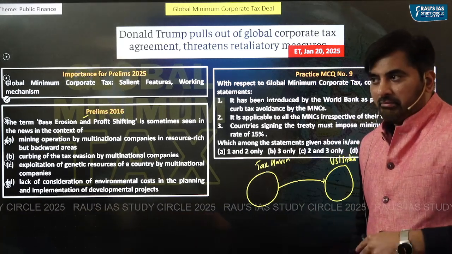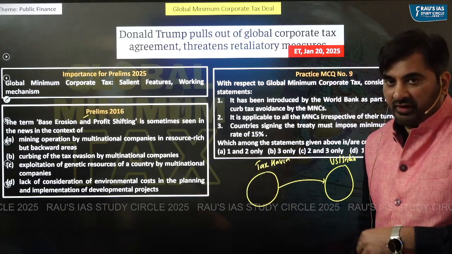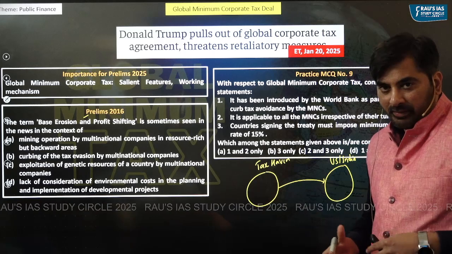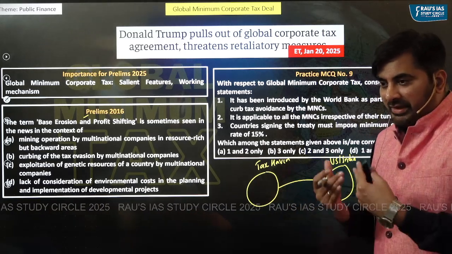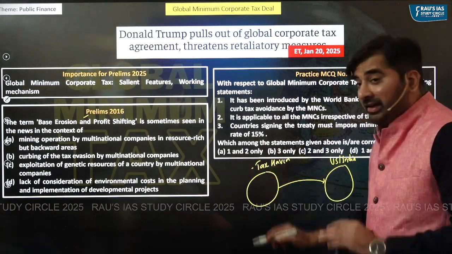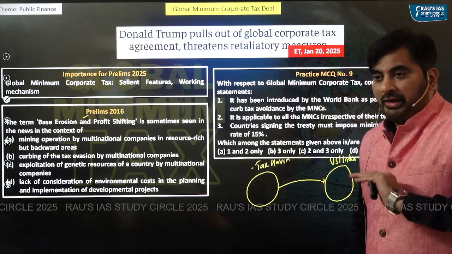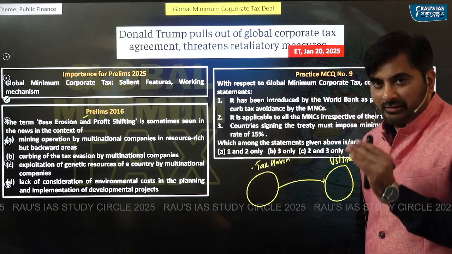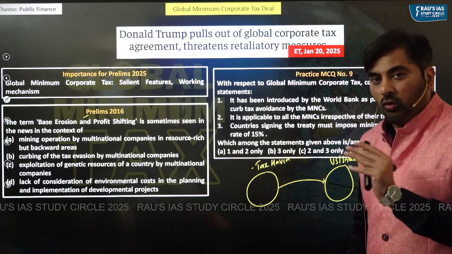This company might be earning huge amount of profits in US or India. But this particular company is registered in a tax haven country. And you know that in a tax haven country, the corporate tax rates are extremely low.